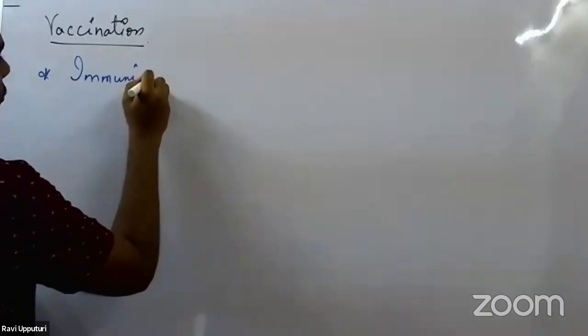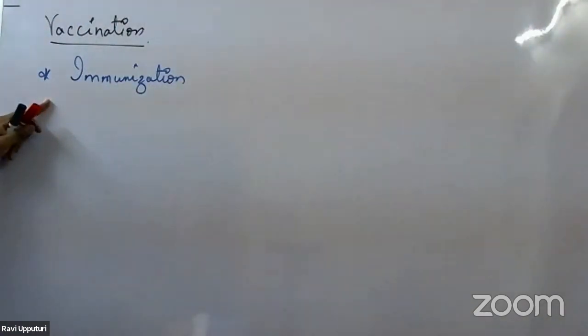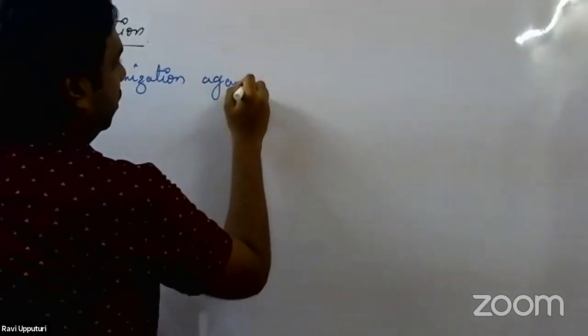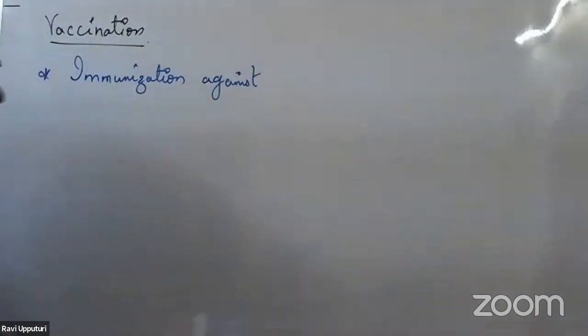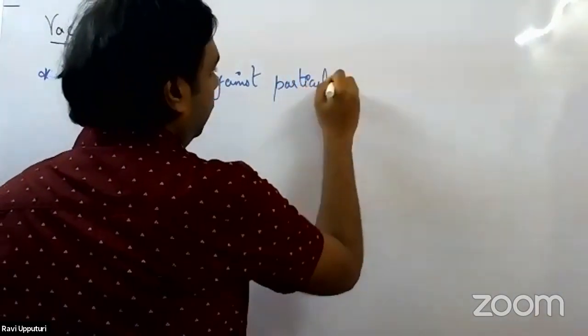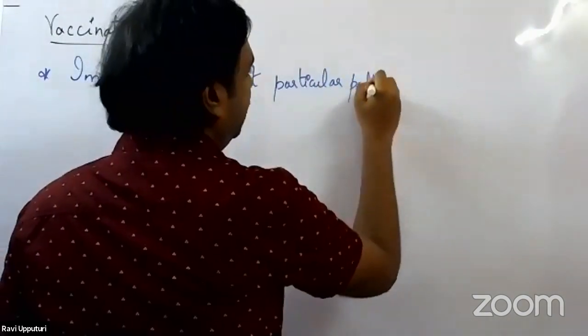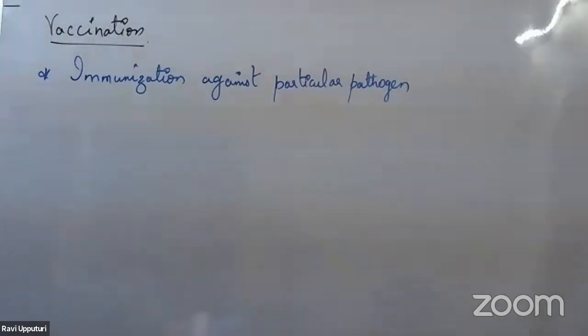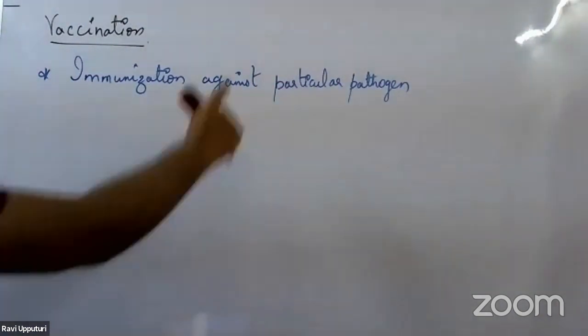The process of immunization, right? So what is vaccination? Vaccination is the process of immunization. Immunization against what? We are getting immunized against a particular pathogen, right? So what is this vaccination all about? Vaccination is the process of immunization against a particular pathogen.